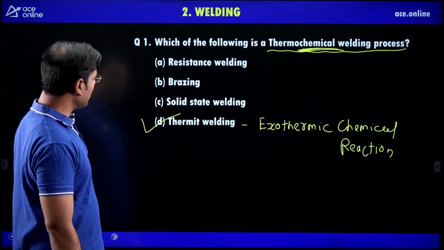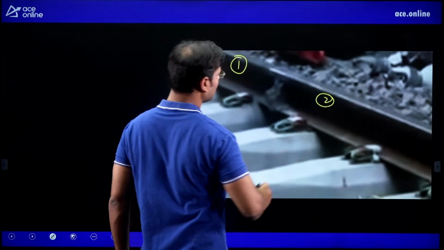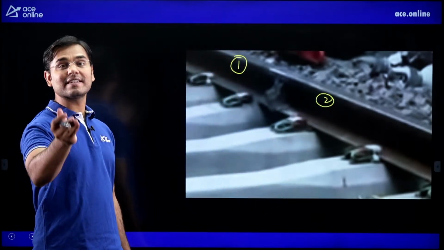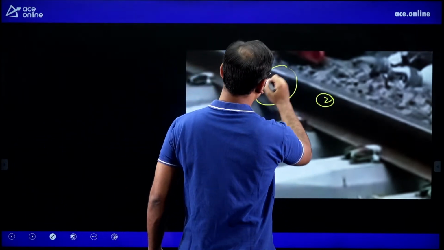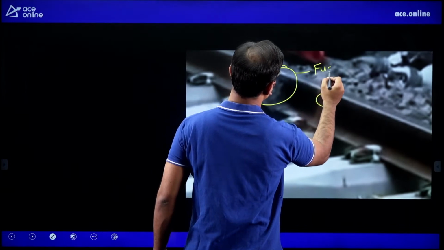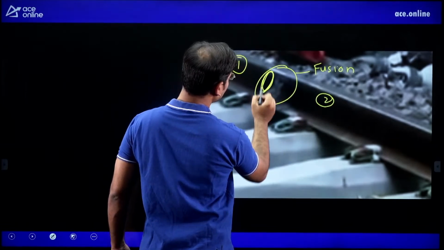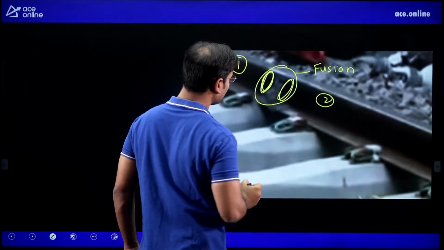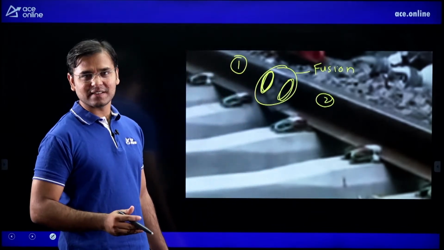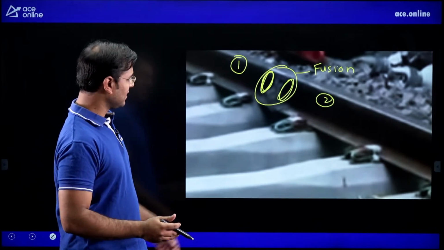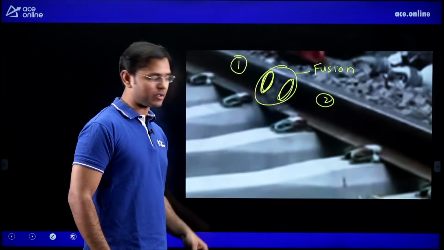This thermite welding is a fusion welding process. This welding is used for joining rails. You can see rail 1 and rail 2. The rails of Indian Railways are joined by the thermite welding process. And these two rails are joined here by fusion welding. What is meant by fusion welding? Rail 1 material is melting, rail 2 material is melting, and by melting, the joint is produced. This is known as fusion welding. Thermite welding is one of the fusion welding methods where both parent materials melt.